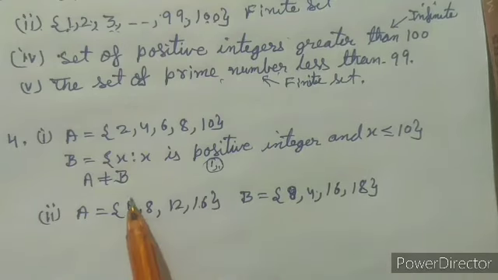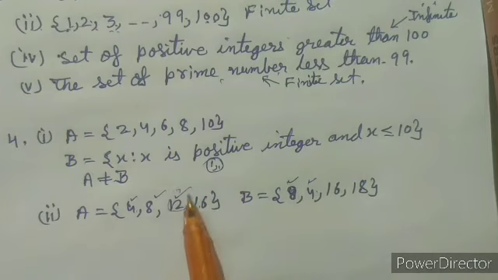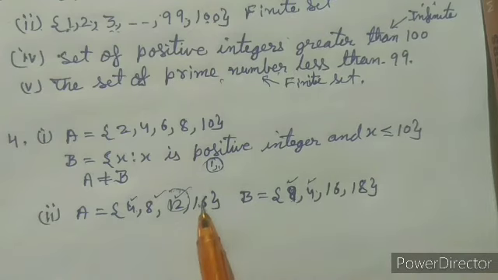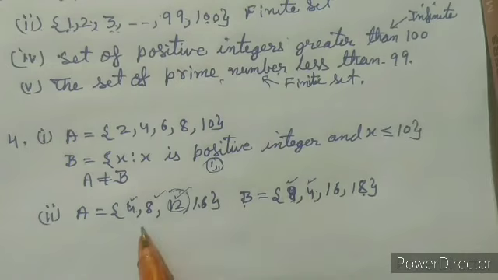As we see here, 12 is in set A, but 12 is not in set B. Also there is 18 in set B, which is not in set A. So A will be not equal to